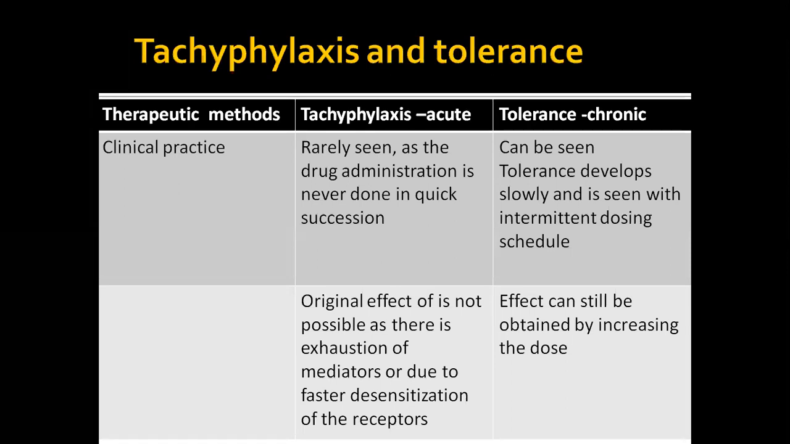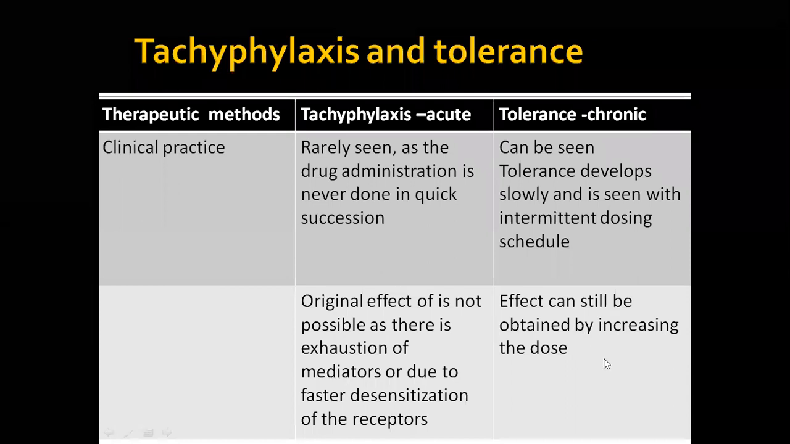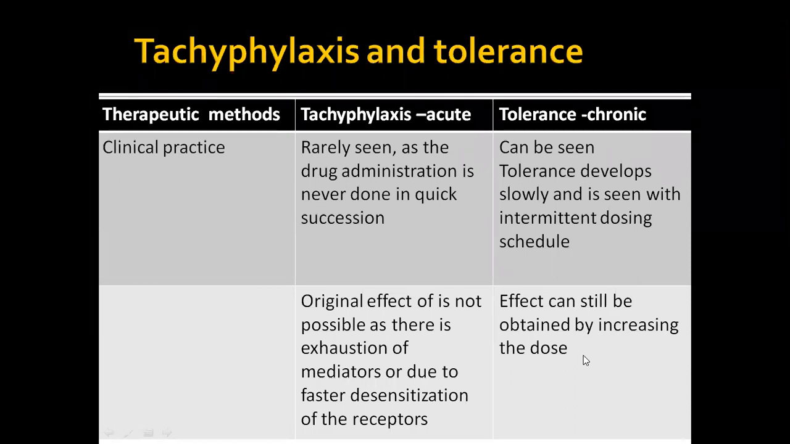But as the week progresses, the person will not have headache because the person gets adapted to the nitrate within the environment. Saturday he will not have headache, but Sunday he will get a gap. That means that day he is not exposed to the nitrate environment. Again on Monday he will suddenly get exposed to the nitrates and he will have headache. Okay, that is Monday morning sickness, or chronic tolerance. So tolerance develops slowly and is seen in intermittent dosing. Here in tachyphylaxis the original effect cannot be obtained because the exhaustion of the vesicles will take place, that we saw. So the effect can still be obtained by increasing the dose in case of chronic tolerance.